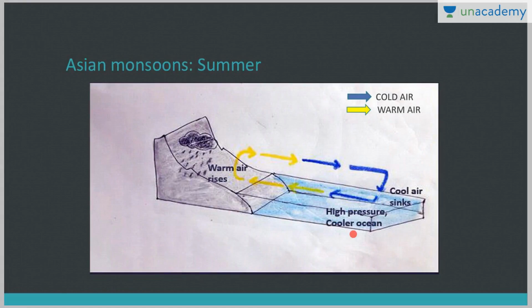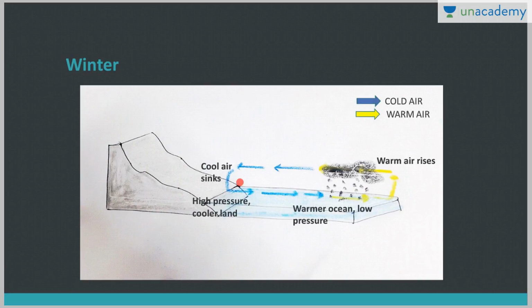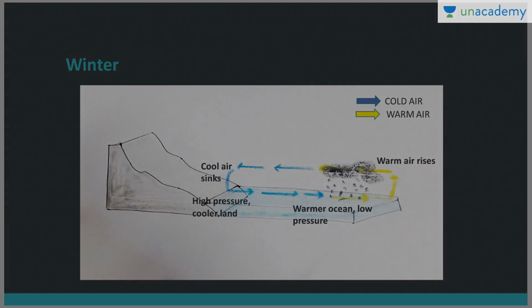Here there is high pressure because it is a cooler ocean. Here there is low pressure because the landmass is intensely heated during summers. That's why there is movement from high pressure to low pressure. This is just the reverse in winter. That also we have done: high pressure on land and a warmer ocean, and that's why low pressure on water bodies, and the reversal in wind direction from land towards the water body.